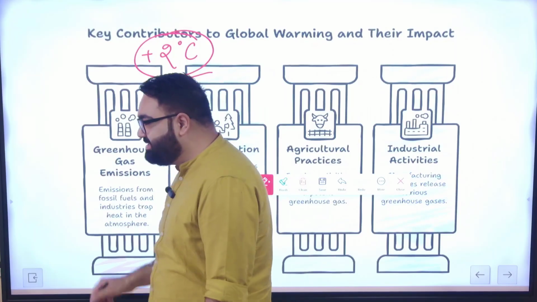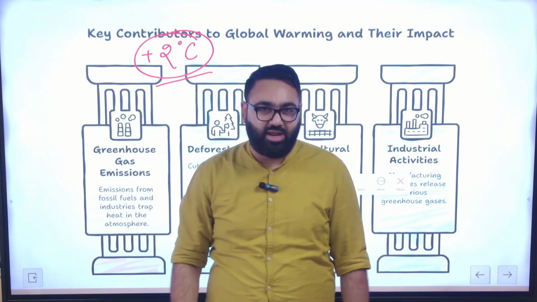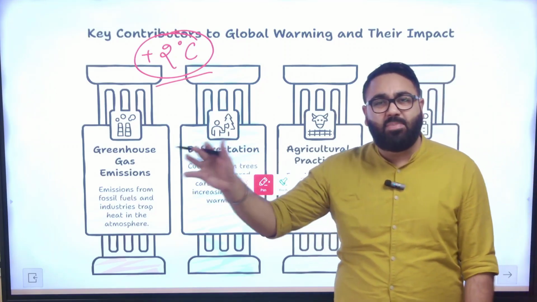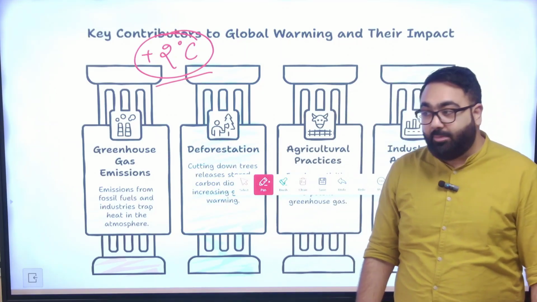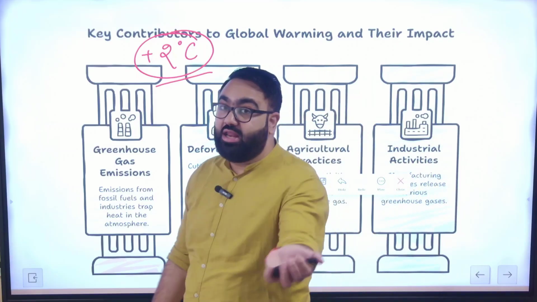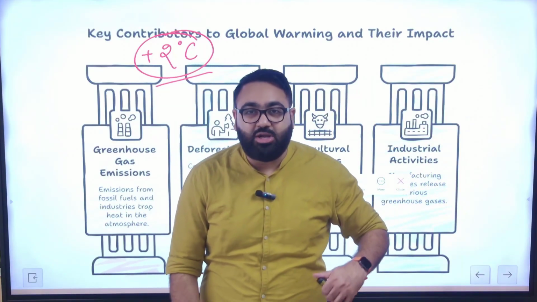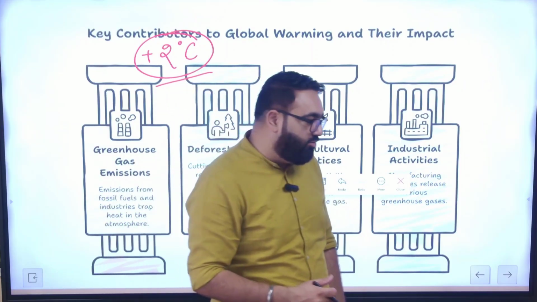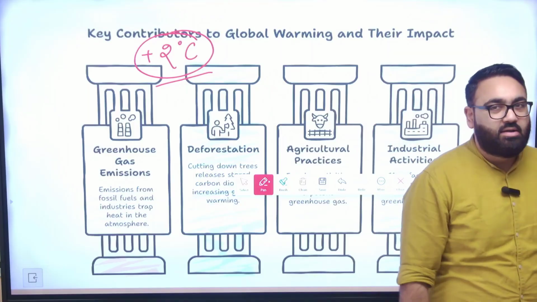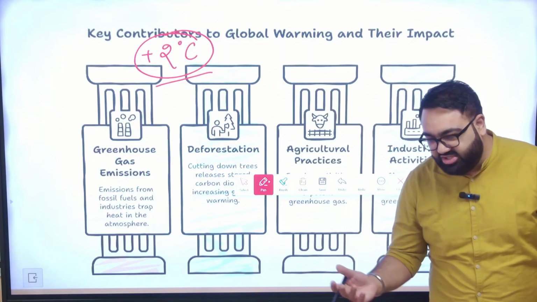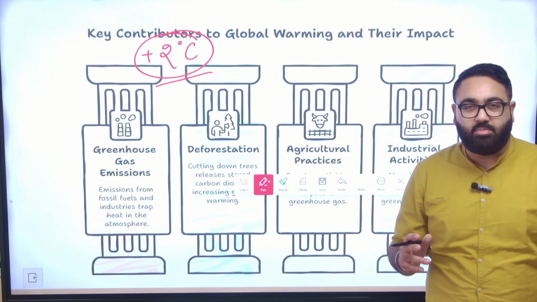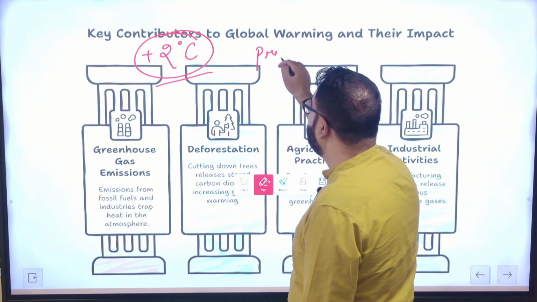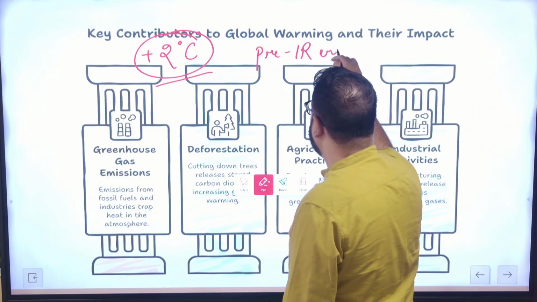Now, what is this 2 degrees Celsius, and 2 degrees as compared to what? For example, when I say that I will get 20 more marks, your question should be 20 more than what? What is the base, right? So in global warming, the countries are trying to ensure that the average temperature of the earth should not go beyond 2 degrees as compared to the pre-industrial revolution era.